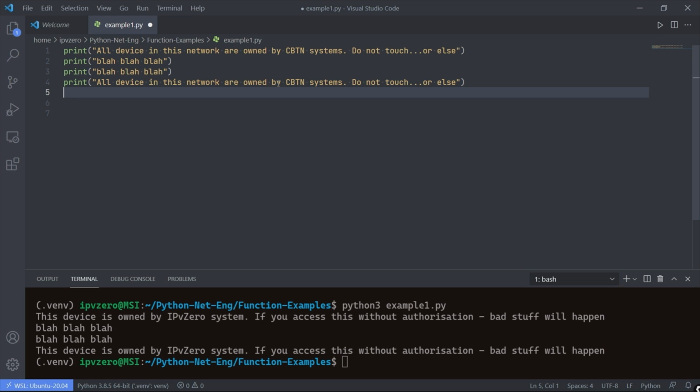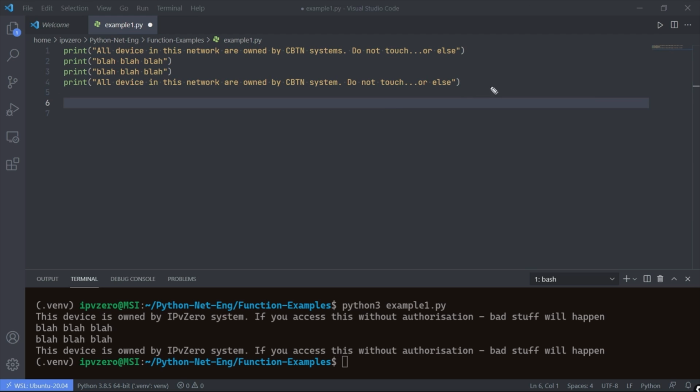But can you imagine if the code was way more complex than this? And we had to update the code in multiple different areas. Having to go into each iteration of that code and make the very same change to all instances of the code really isn't very efficient. And it's also prone to error. So if you happen to maybe say CBTN systems and on the second one you're typing this out again and you only say system, suddenly you have a difference between this part of the code and this part of the code when in fact they should be the same.